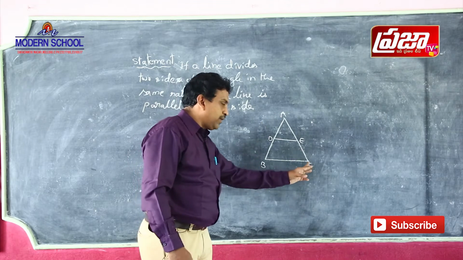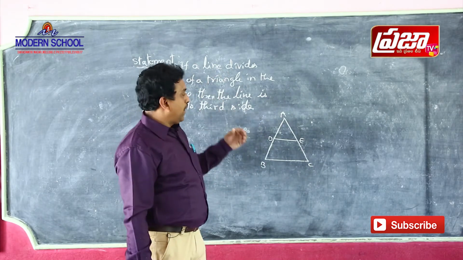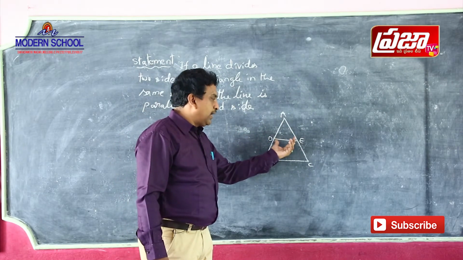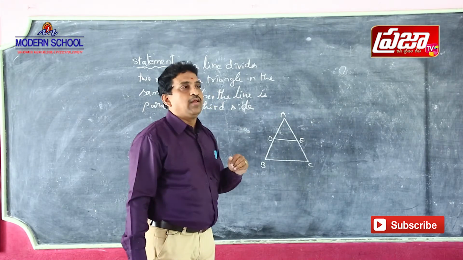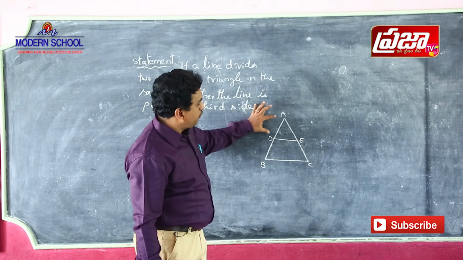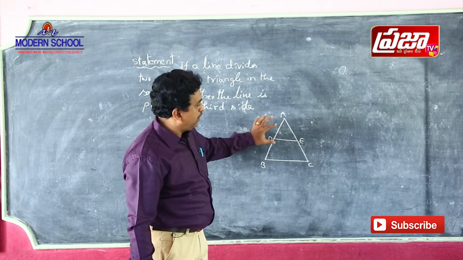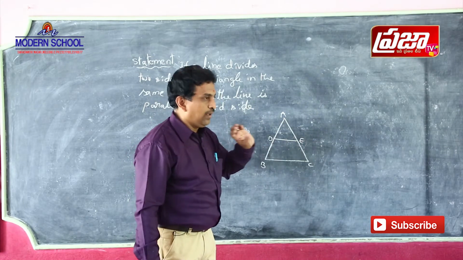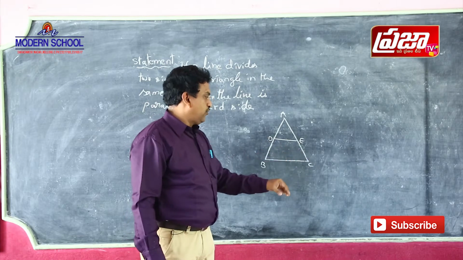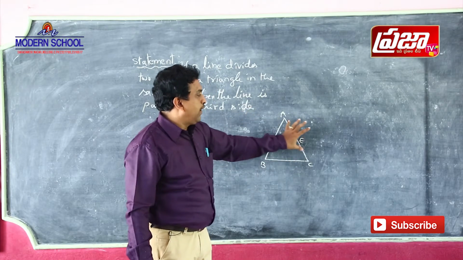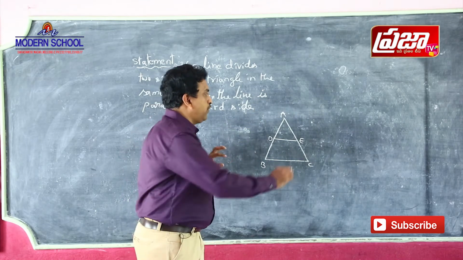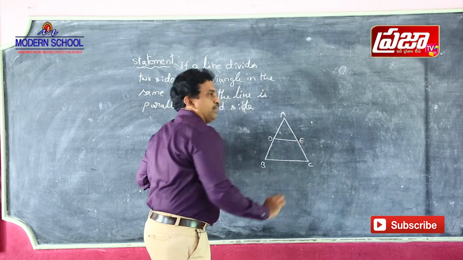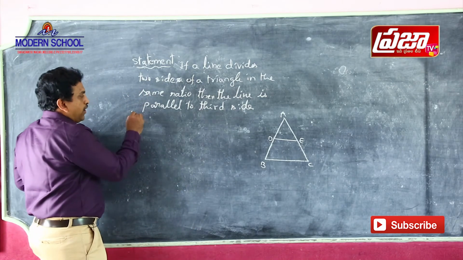The same ratio means AD by DB is equal to AE by EC. First of all we write down the given data.